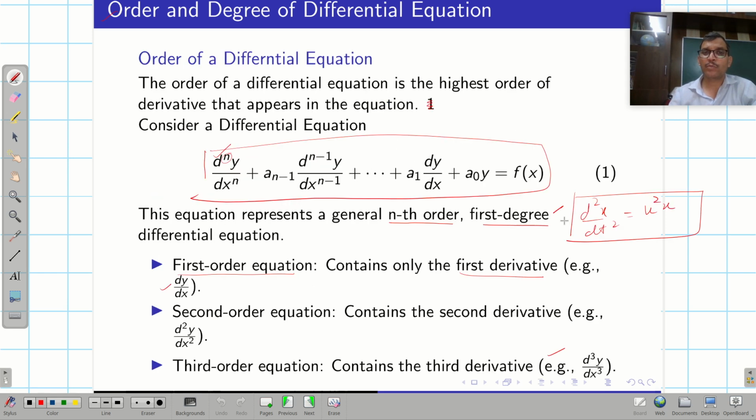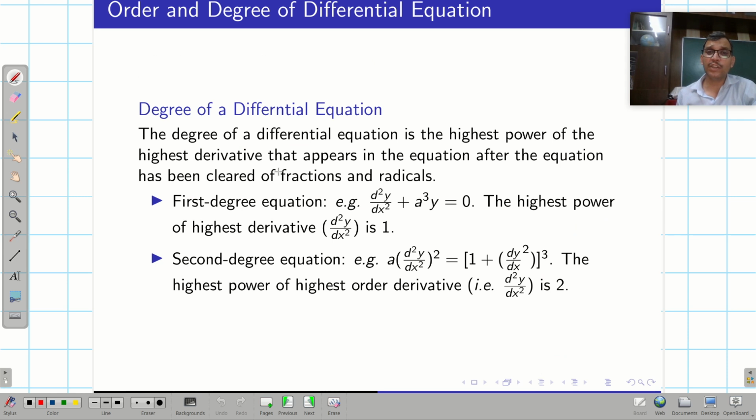Now let me talk about the degree. The degree of a differential equation is the highest power of the highest derivative that appears in the equation after the equation has been cleared of fractions and radicals.